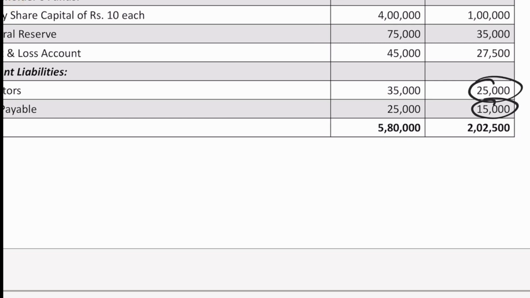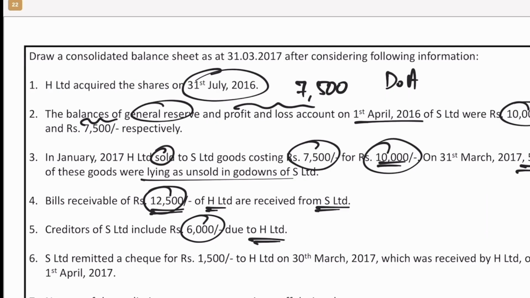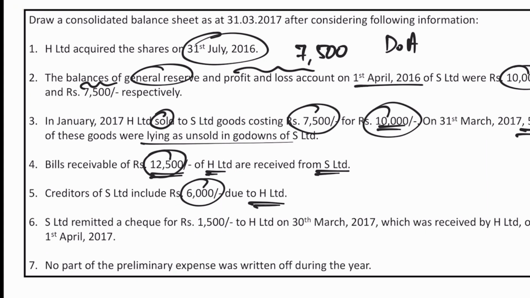25,000. Out of that 6,000 relates to the holding company. Likewise, in 80,000 debtors of holding company, 6,000 relates to something which we are supposed to receive from subsidiary company. So we will remove those intercompany owings, because once we are merging the balance sheets of both the companies, we can't owe ourselves, we won't be liable to pay ourselves.